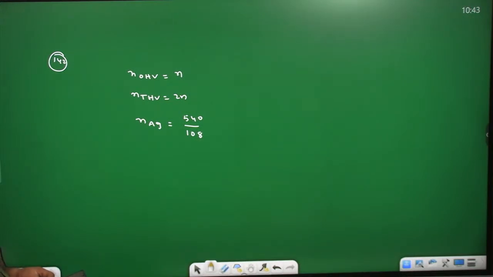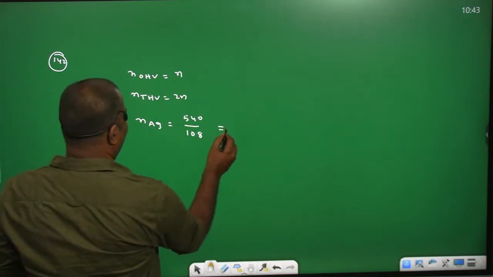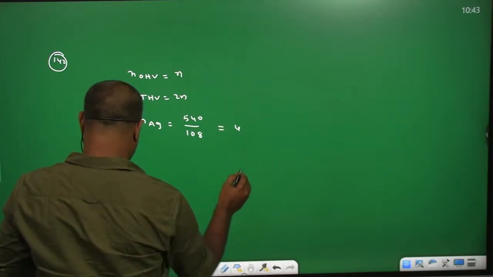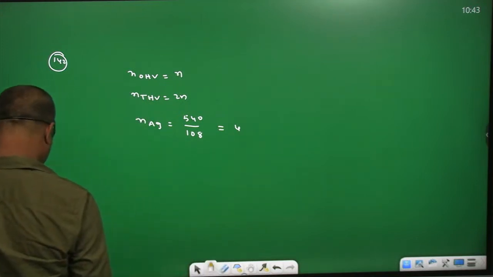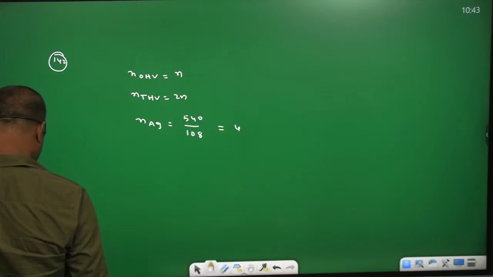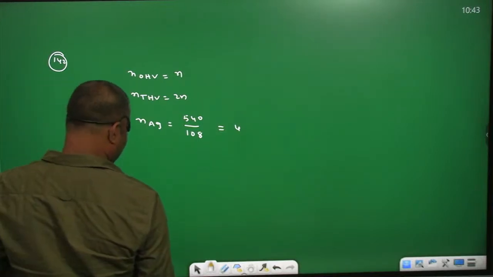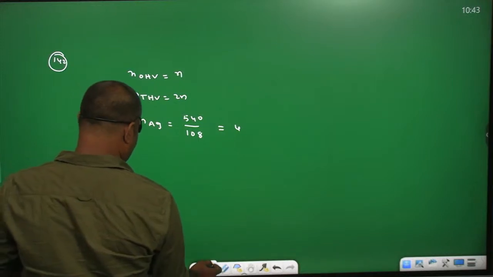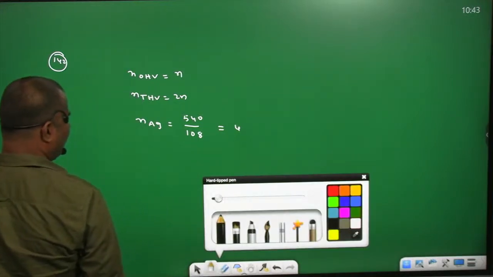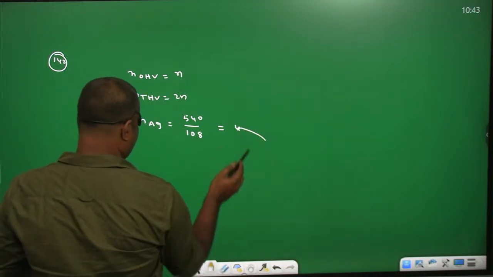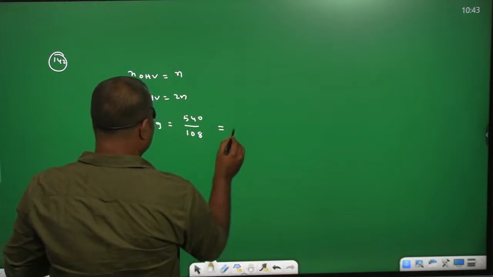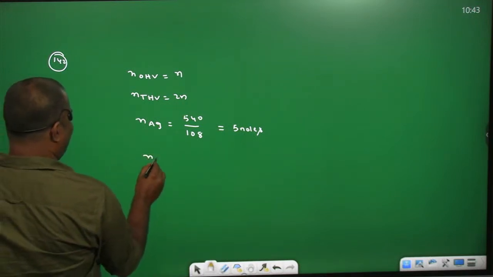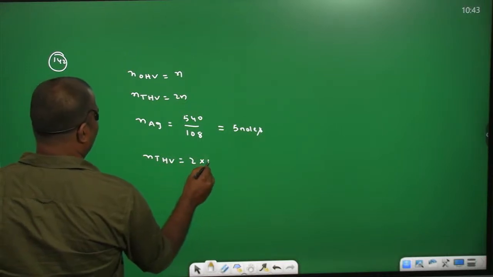540 by 108. You can get 5 moles. So the number of tetrahedral voids equals 2 into 5 moles.